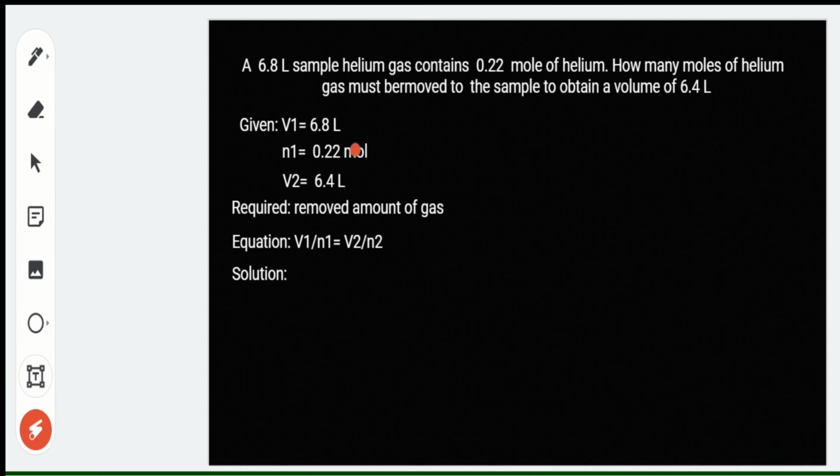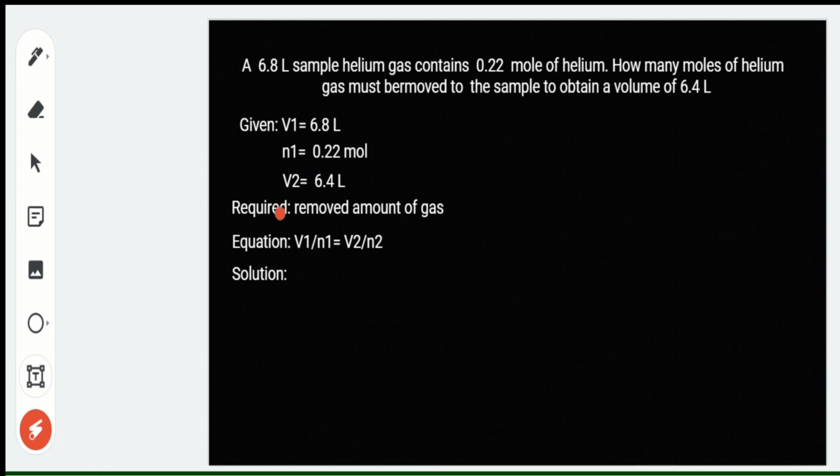Here's another example problem. We have a 6.8-liter sample of helium gas containing 0.22 moles of helium. How many moles of helium gas must be removed from the sample to obtain a volume of 6.4 liters? So our given here, we have our initial volume, 6.8 liters, our initial amount of gas, which is 0.22 moles, and our final volume is 6.4 liters.